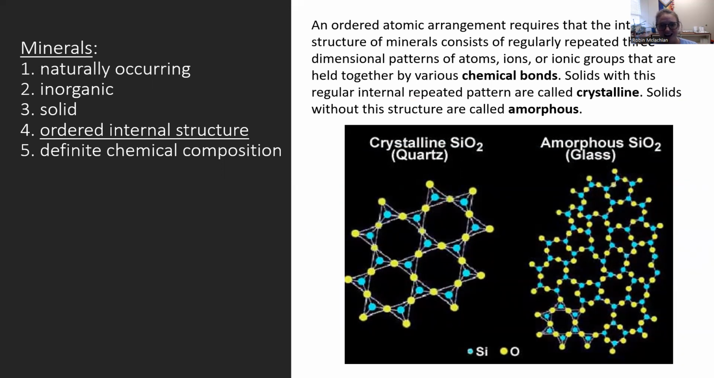On the other hand, amorphous glass could have the same chemical components, right? Could still be SiO2, but if those bonds aren't ordered, if sometimes they're at this angle, sometimes at this angle, and they just look like they don't have any repeated shape, then that's not a mineral. So SiO2 quartz, repeated shape, is a mineral. SiO2 glass, amorphous, no defined shape, is not a mineral.